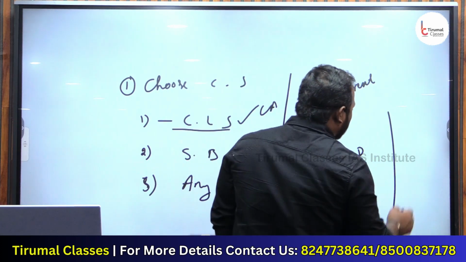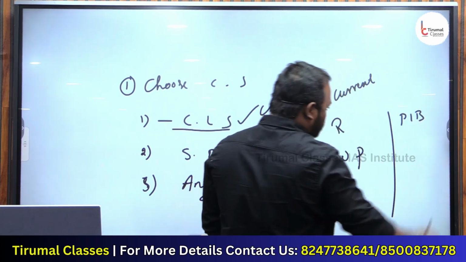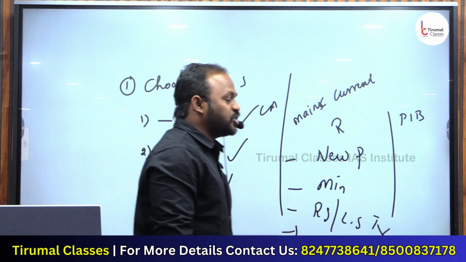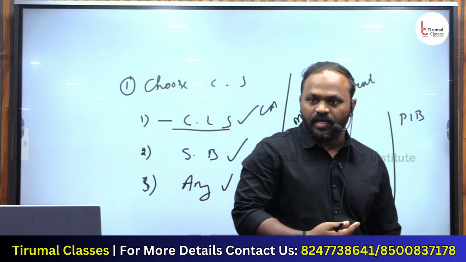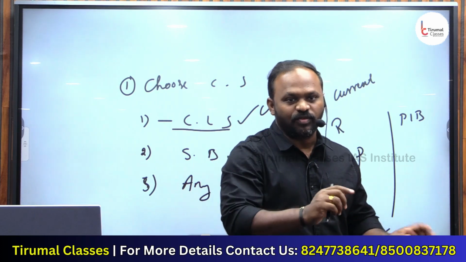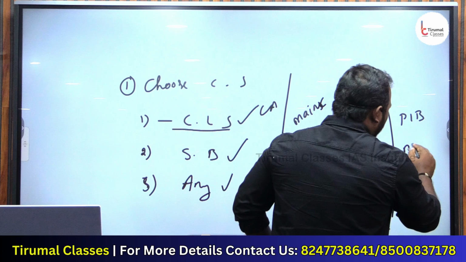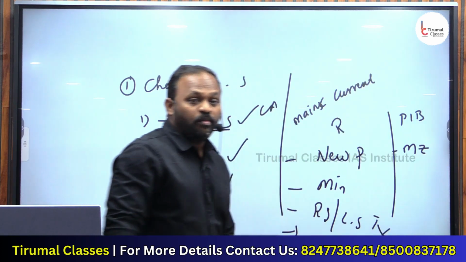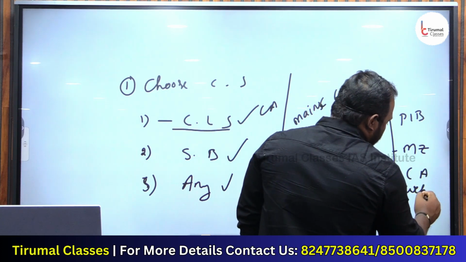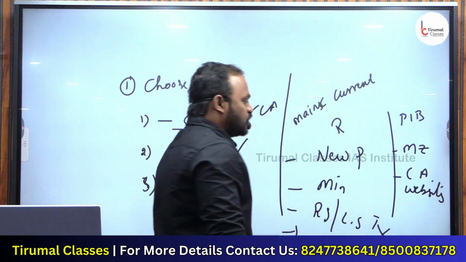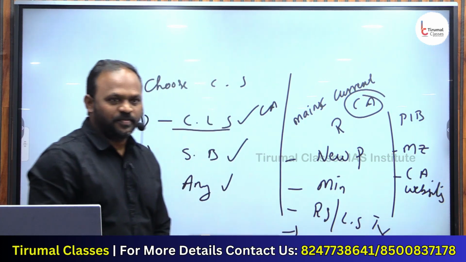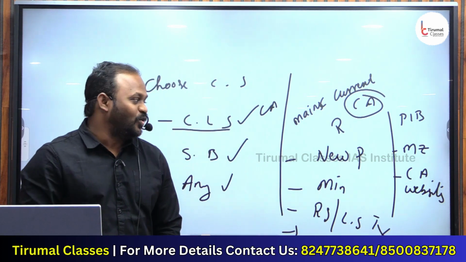And then followed by, people say PIB, the Press Information Bureau. This is an official body of the government of India. They release a few news items every day. What is important for the syllabus, we will read. And then followed by, some people say magazines. Some people say current affairs websites. So just to read current affairs, these are the things that are present in the market. These are the things an aspirant needs to do.